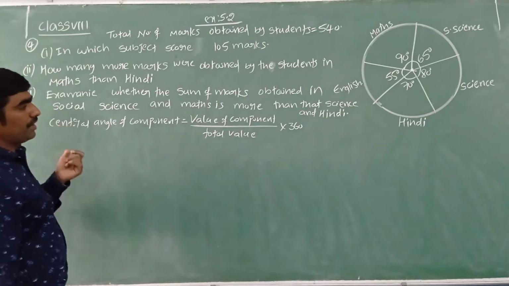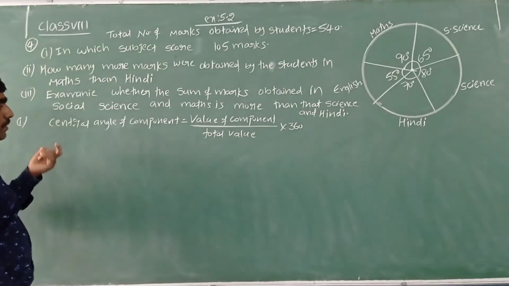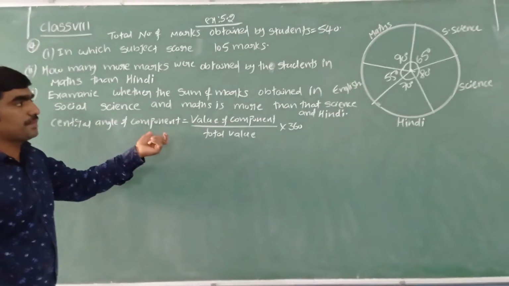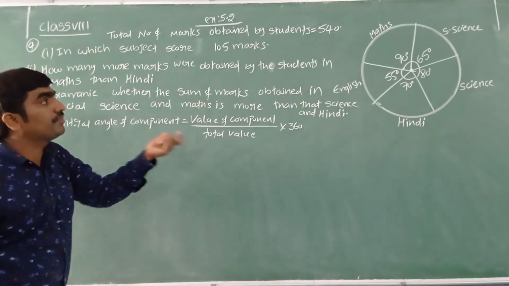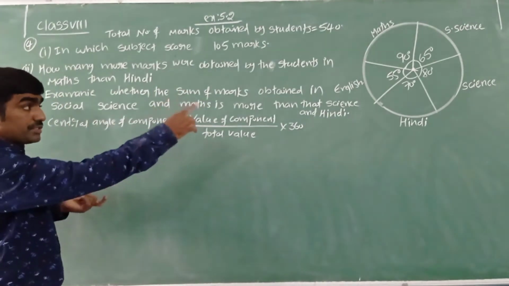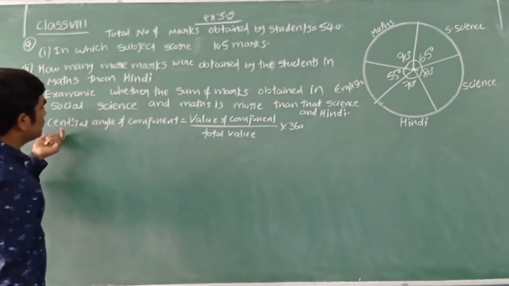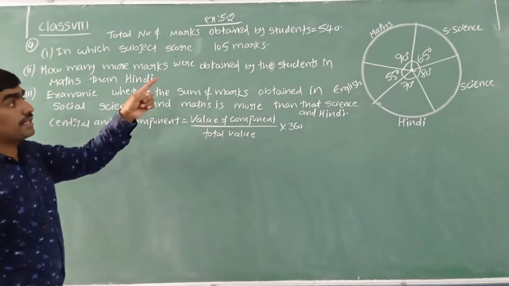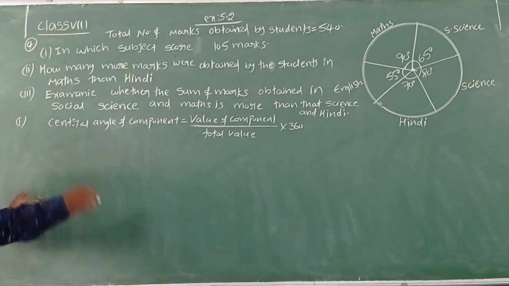Central angle of component means central angle of that particular subject. For which subject are we finding the central angle? We don't know; we have to find the subject name. We have the central angle of each subject. Now the central angle of component is nothing but the central angle of that particular subject.